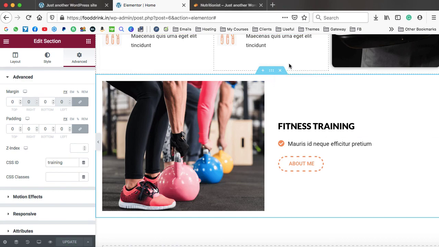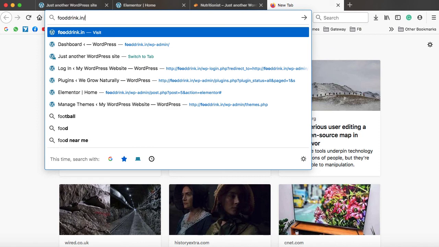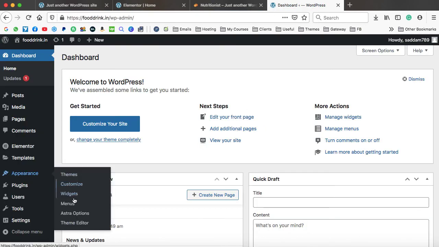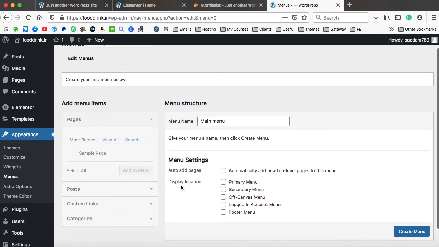Now to create the menu, we need to go back onto the WordPress dashboard. So simply open the domain and then add wp-admin. Now under the appearance, you need to click on menu. Okay, now firstly we need to give it a name just like main menu. You can give any name, this is just for your reference. And make sure under the display location, you have to select primary menu if you are using the Astra theme. These options varies as per the themes that we use into the WordPress.